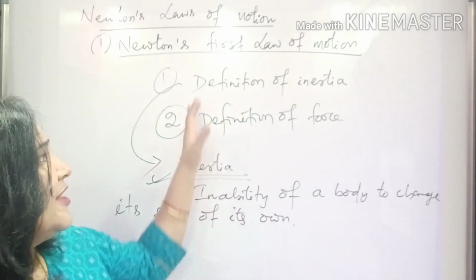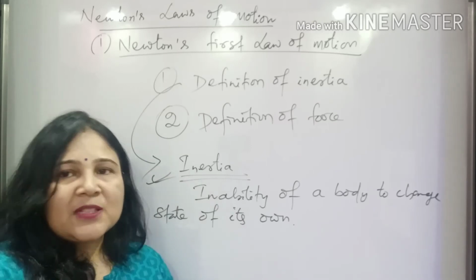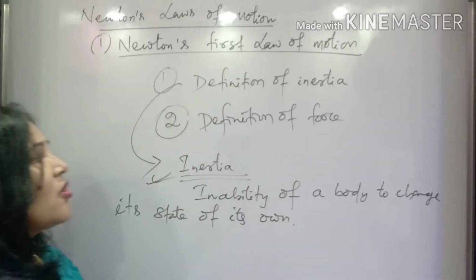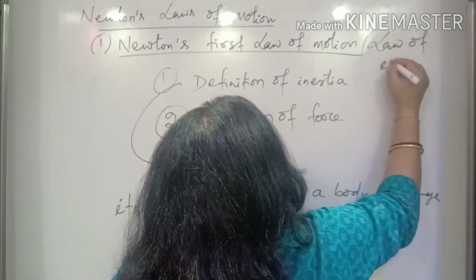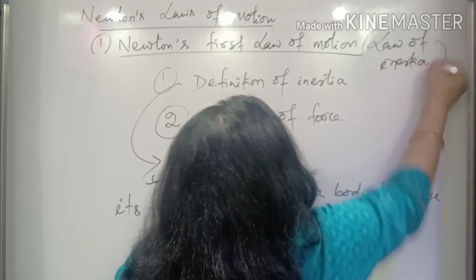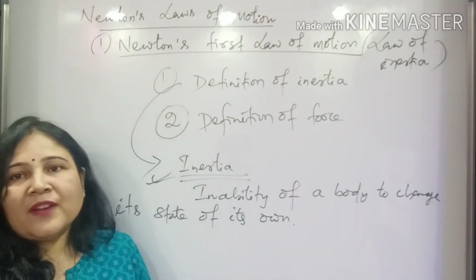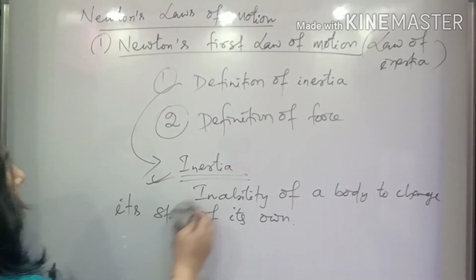And that is the definition of inertia we get in the first part of Newton's first law of motion. That's why Newton's first law of motion is also called the law of inertia. So you understood why Newton's first law of motion is called the law of inertia.